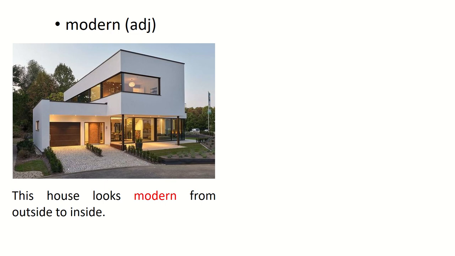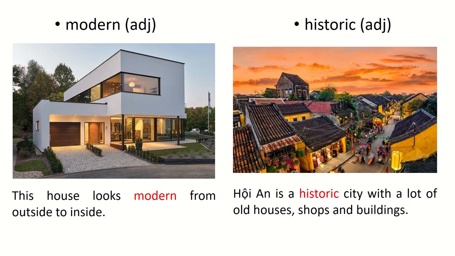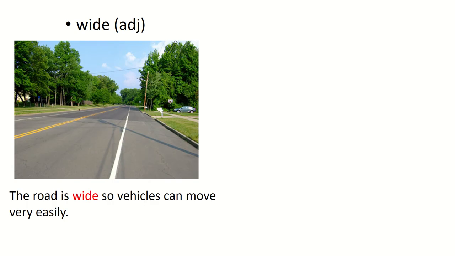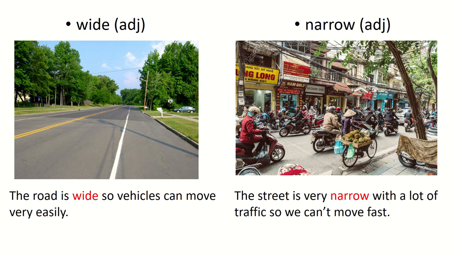Modern. Hiện đại. Historic. Hội An is a historic city with a lot of old houses, shops and buildings. Historic. Cổ kính. Wide. The road is wide, so vehicles can move very easily. Wide. Rộng. Narrow. Narrow is the opposite of wide. The street is very narrow with a lot of traffic, so we can't move very fast. Narrow. Chật hẹp.